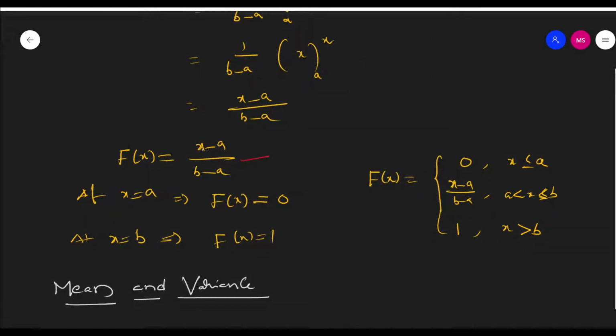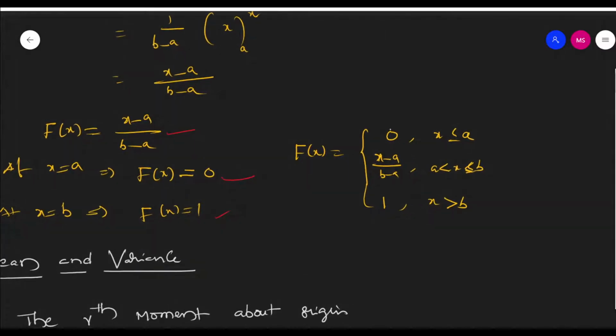When x is equal to a, a minus a is 0, so F of x is 0. When x is equal to b, b minus a by b minus a is 1, so F of x is equal to 1. Therefore you can easily understand that F of x is equal to 0 for x less than or equal to a, x minus a by b minus a for a less than x less than b, and 1 for x greater than or equal to b, right? This is the distribution function concept.